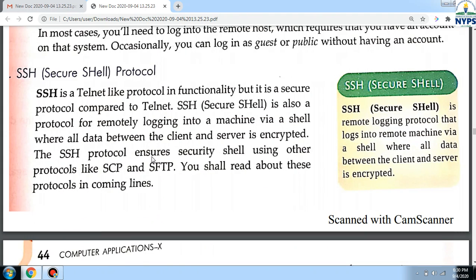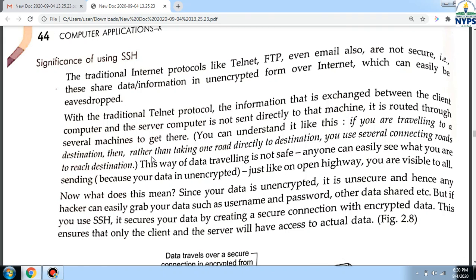Then SSH. SSH is Secure Shell Protocol. It is a Telnet-like protocol in functionality, but in a secure manner. Telnet is just for remote login, but with the help of SSH, a secure connection and secure remote login will be there. Significance of SSH: the traditional internet protocols like Telnet, FTP, even email are not secure. These share data in unencrypted form over the internet. But SSH transfers the data in a secure manner in an encrypted format. Encrypted means coded form.